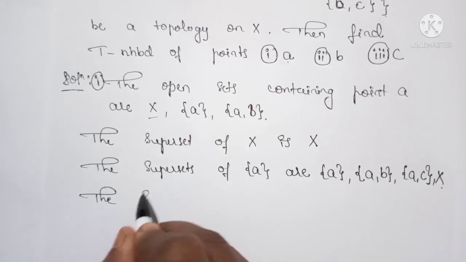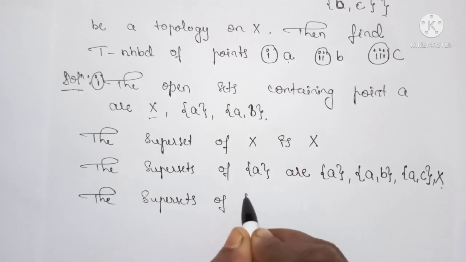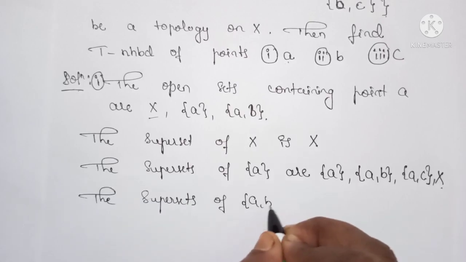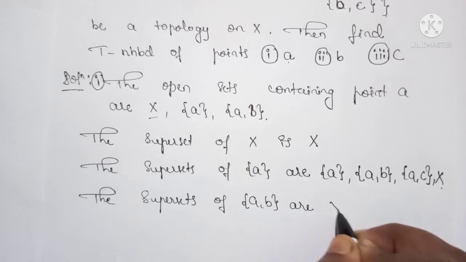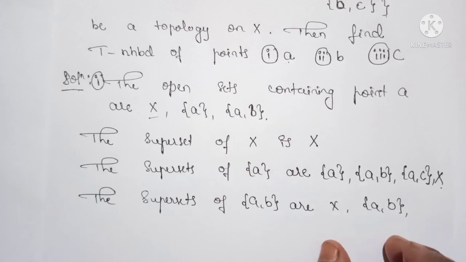And the supersets of {A, B} are X and {A, B}. Only the possibility is this one only.